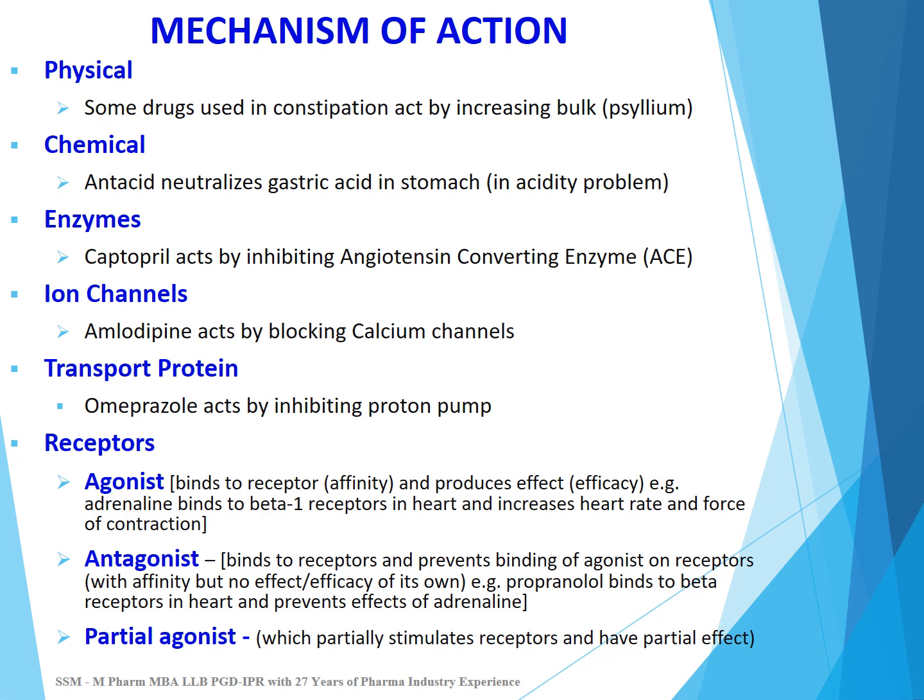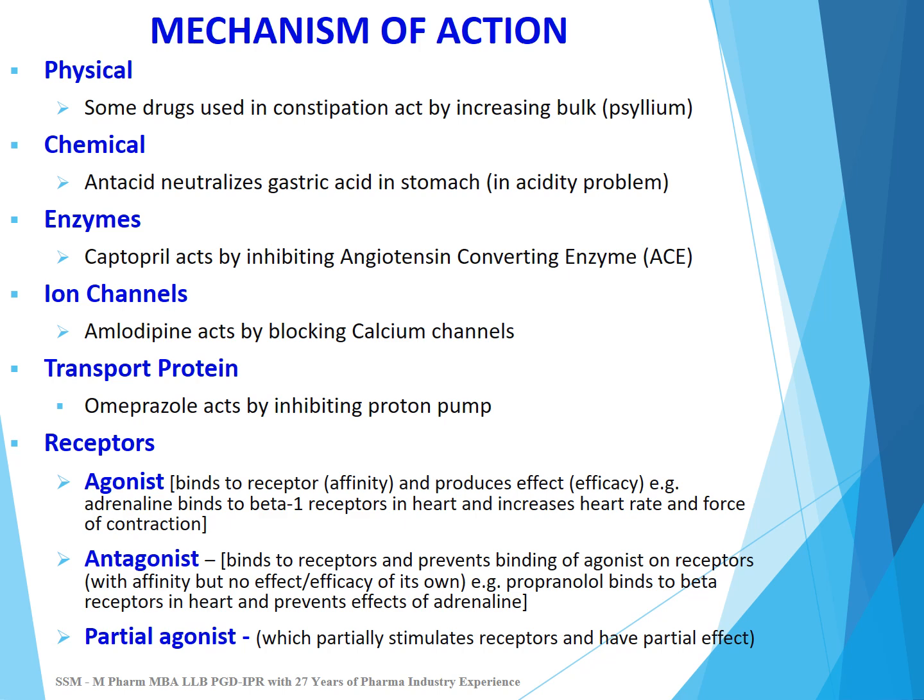Action through chemical action: antacids neutralize gastric acid in the stomach and are used in acidity problems. Action through enzymes: example captopril, which is antihypertensive, acts by inhibiting angiotensin converting enzyme, or ACE. Action through ion channels: example, amlodipine acts by blocking calcium channels. Action through transport proteins: example, omeprazole acts by inhibiting the proton pump, which is a protein.